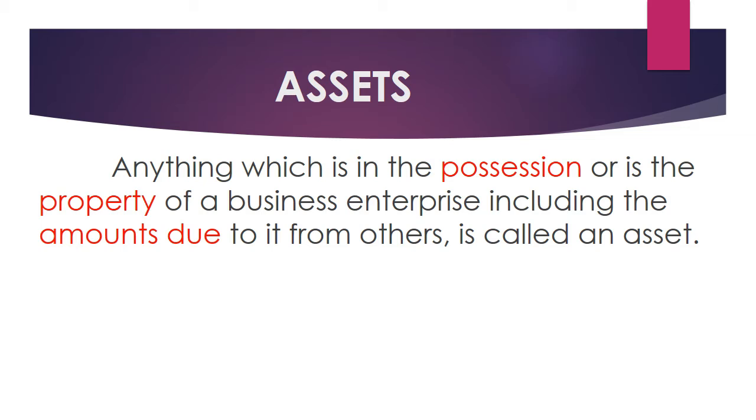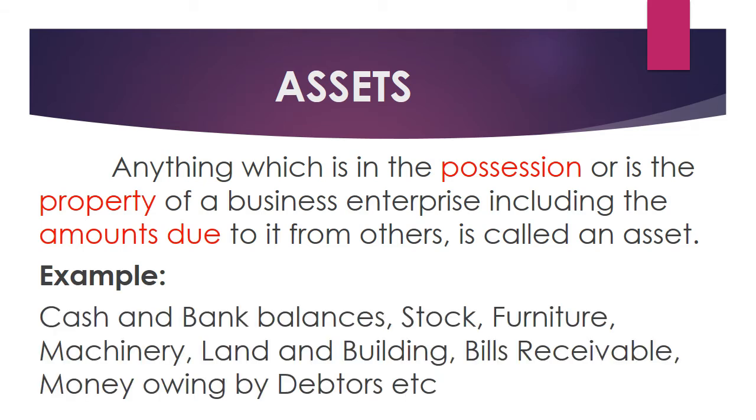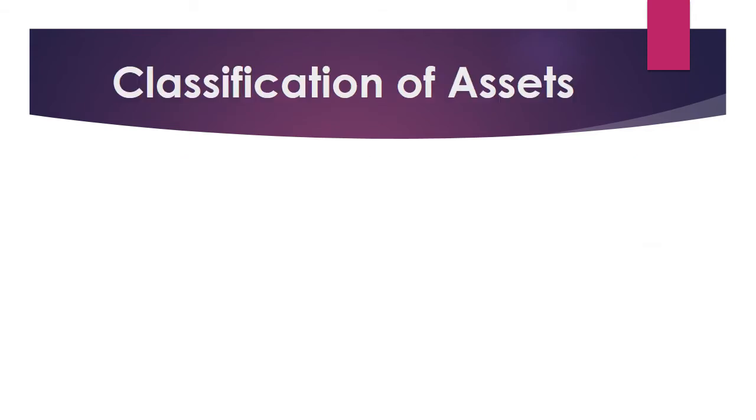Hope you would have understood. So, let's see some example. Cash and bank balances. So cash and bank balance, what they have is a possession of the firm. So it is an asset. Stock. Stock means the goods remaining or kept with the firm. Furniture. Machinery. Land and building. Bills receivable. Money owing by debtors. So all these are called as assets.